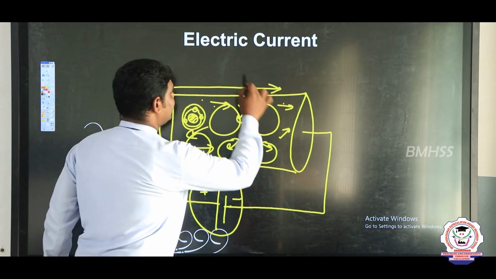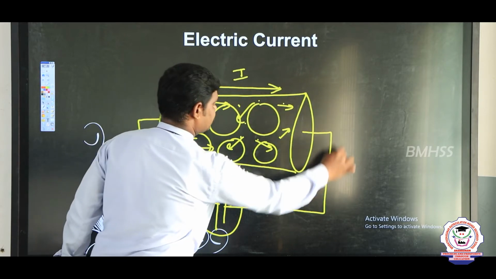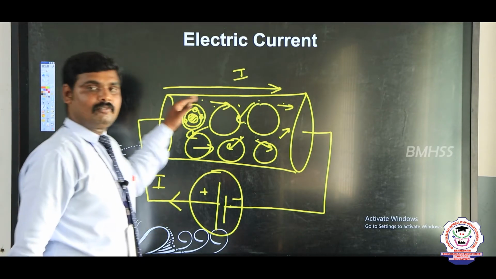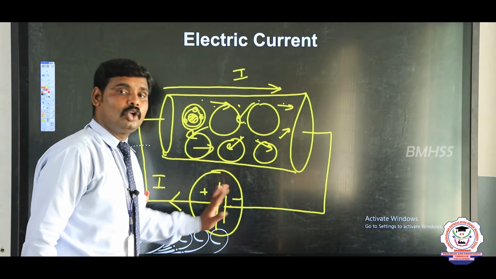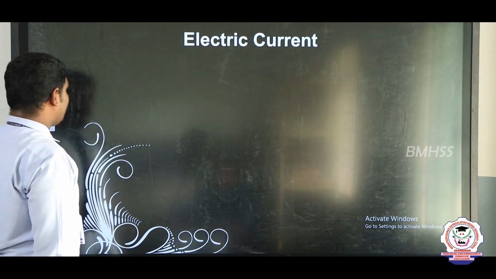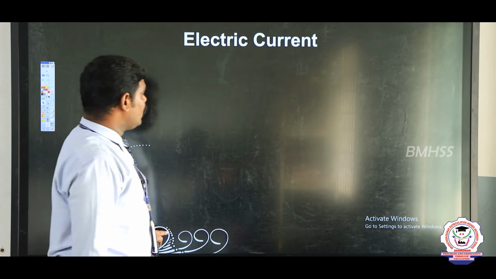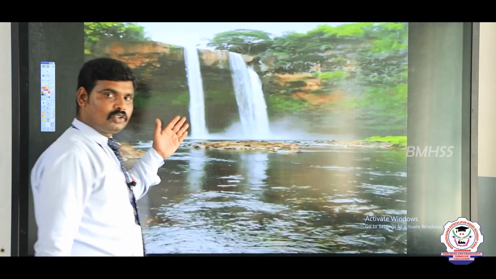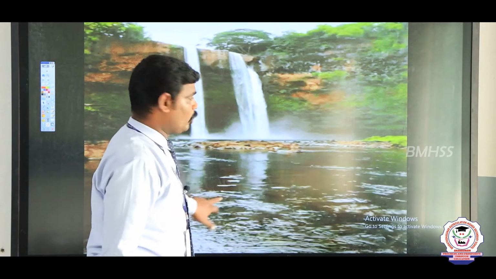This is the direction of electric current. How does this electric current flow from higher potential to lower potential? We know very well that water always flows from higher potential to lower potential. Likewise, the current also moves from higher potential to lower potential.